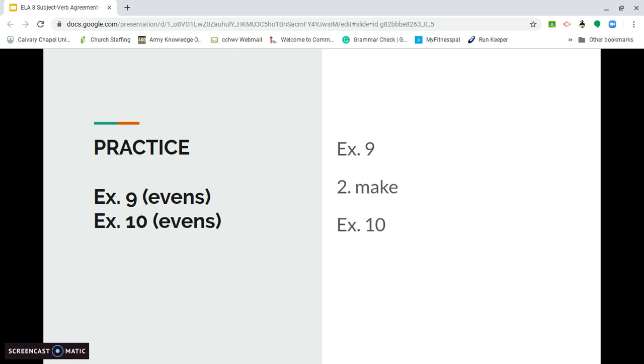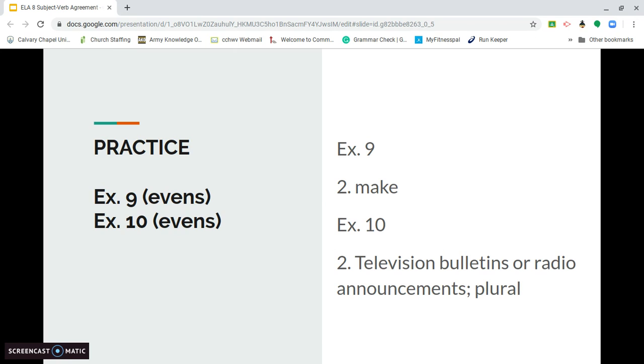In exercise 10, they want you to write the compound subjects and then tell whether or not they're singular or plural. So television bulletins or radio announcements. This is our compound subject from number 2. It says television bulletins or radio announcements warn people to evacuate. Well, we see that it's got the conjunction or, so we know we're going to have to take a little bit of a closer look. Announcements is closest to the verb. It's plural, so we have a plural verb.